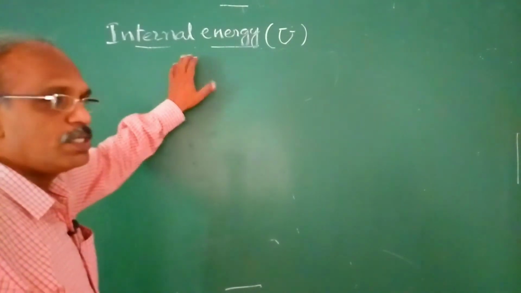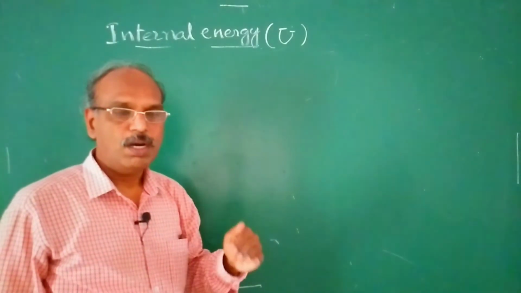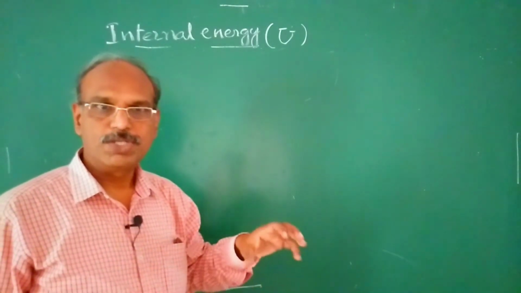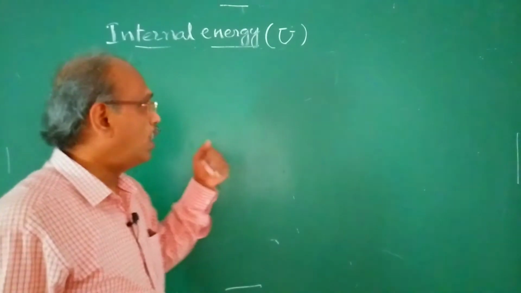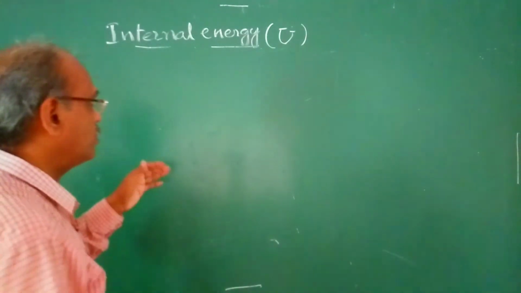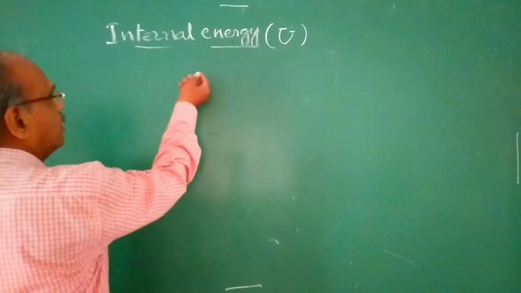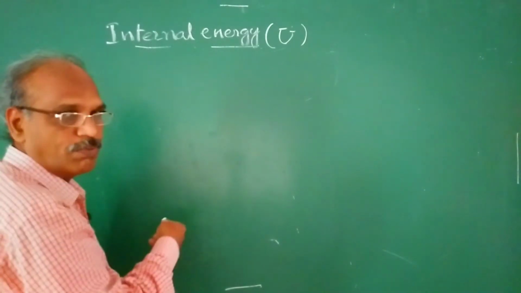This is the energy associated with a system. Associated with the system means it is the combination of several energies of a system.